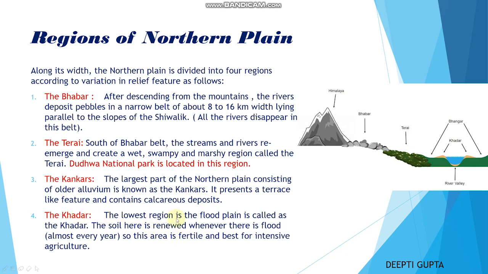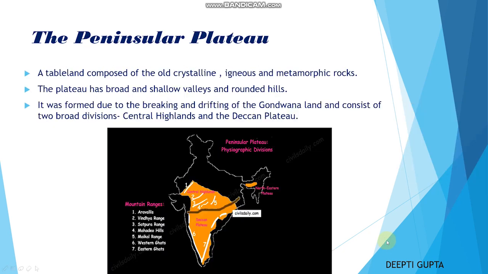Khadar, the lowest region in the floodplain, is called the Khadar. The soil here is renewed whenever there is a flood, almost every year. So this particular area is very fertile and best for intensive agriculture. This area is known as the Khadar region, right? So these are the regions of the northern plains.